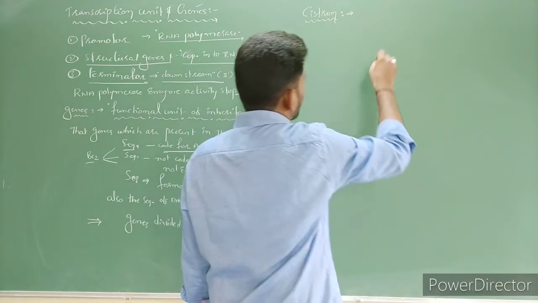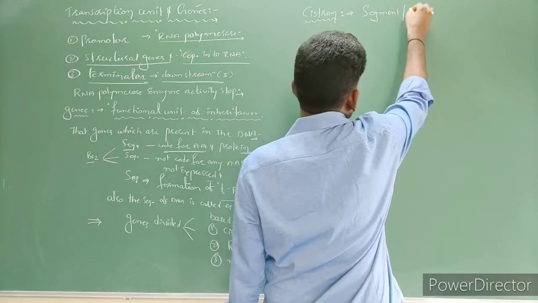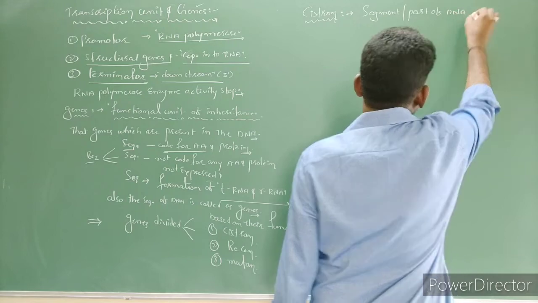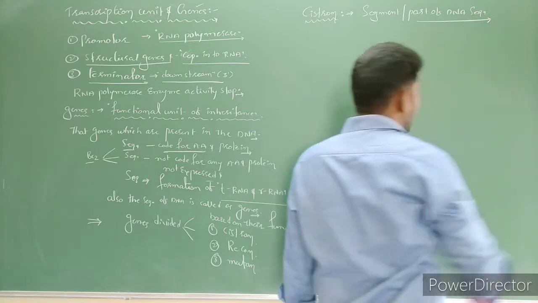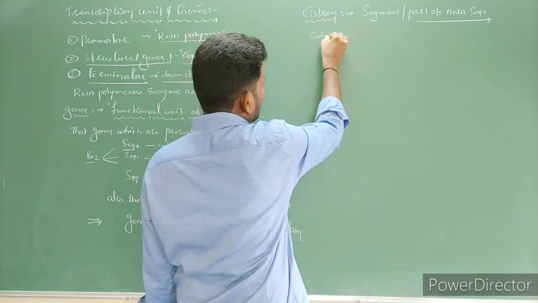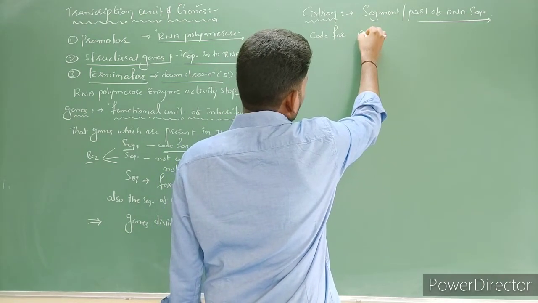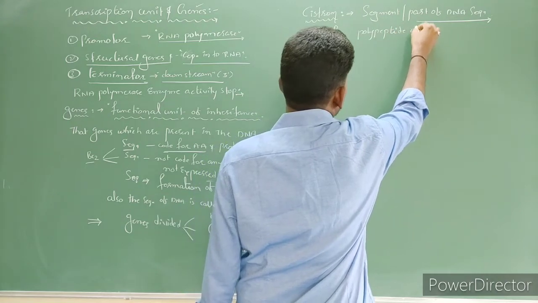Cistron is generally one small segment or one small part of a DNA sequence, which codes for a polypeptide chain.